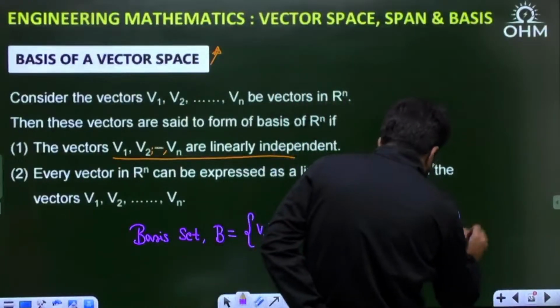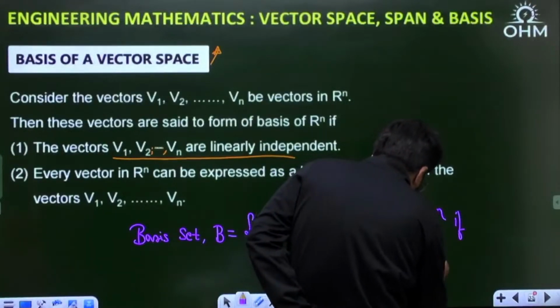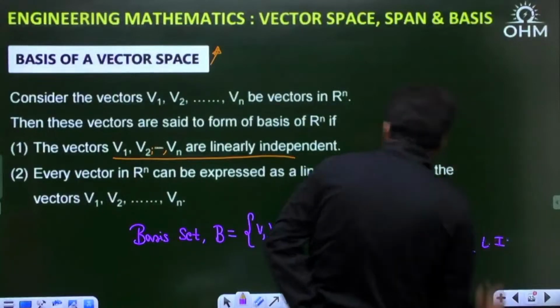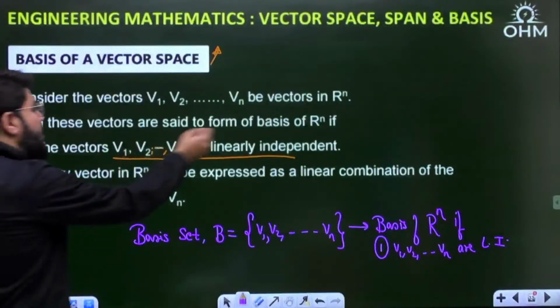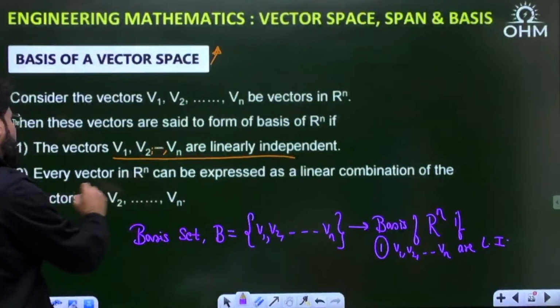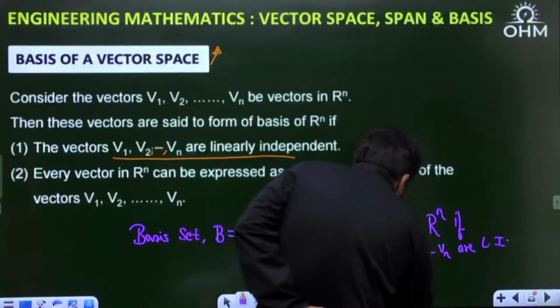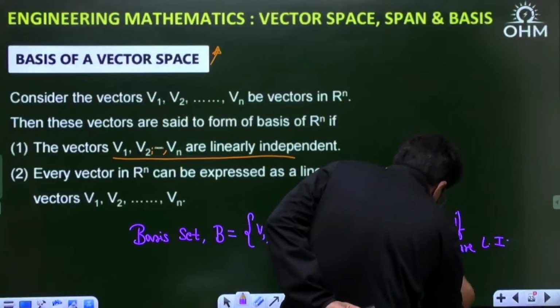Let me rewrite once again. If v1, v2, etc. up to vn are linearly independent, and every vector in Rn can be expressed as a linear combination, that means this set B spans Rn.